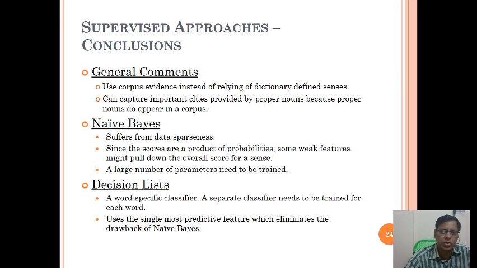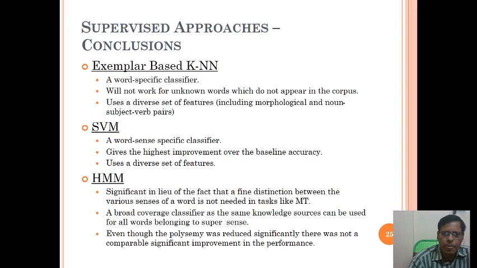Supervised approaches conclusions and general comments: Naive Bayes and decision list. So far we have just discussed general comments, Naive Bayes and decision list, exemplar based KNN, SVM, HMM. These are what we discussed for word sense disambiguation.